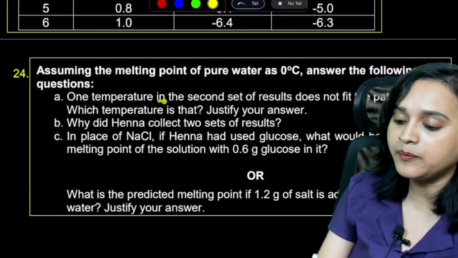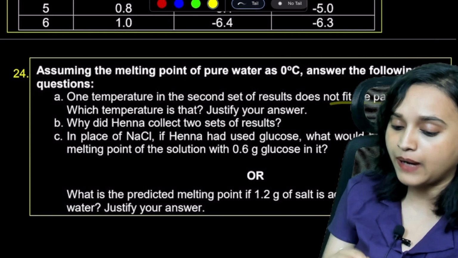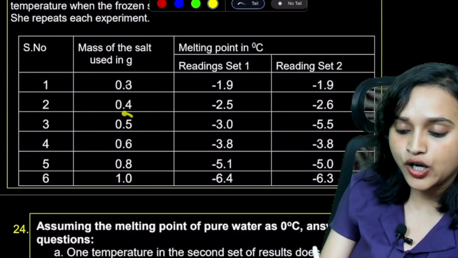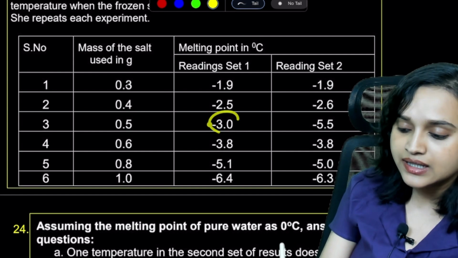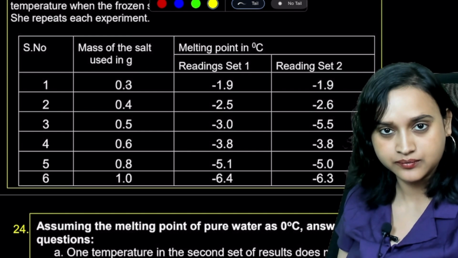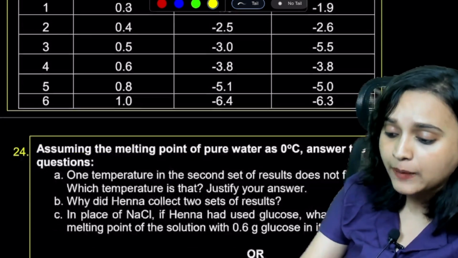The question is: one temperature in the second set of results does not fit the pattern. Which temperature is that? Definitely it is the one for 0.5 gram. For 0.5 gram, it was minus 3.0, and here it has increased to minus 5.5. It cannot jump up to minus 5.5.